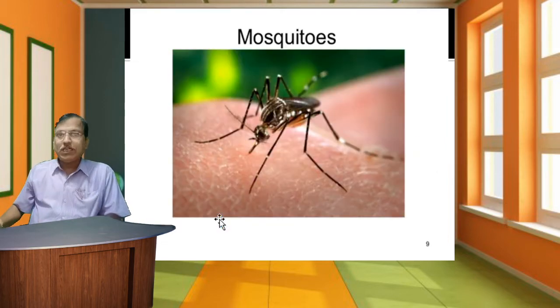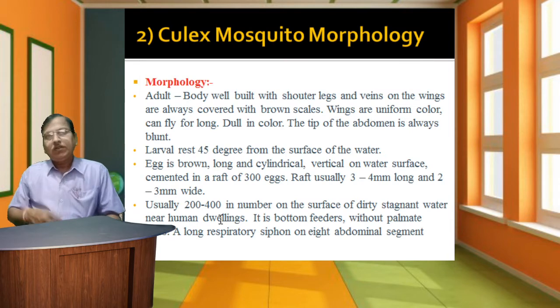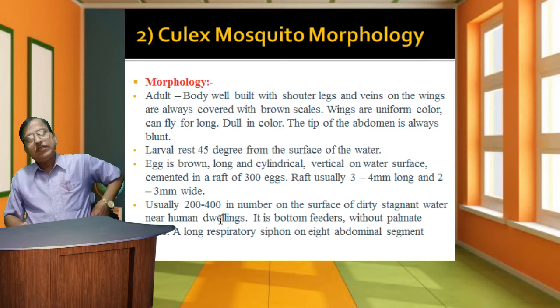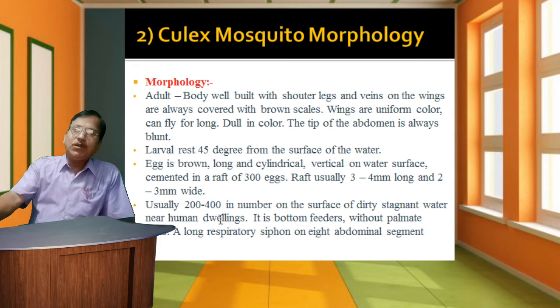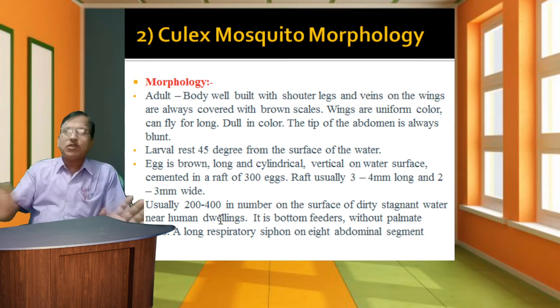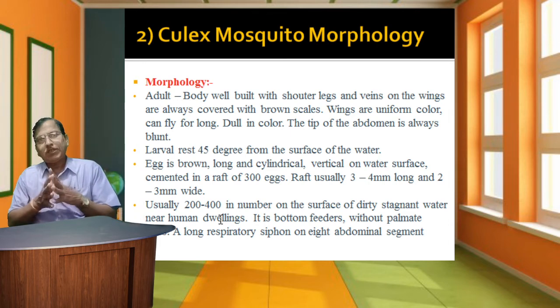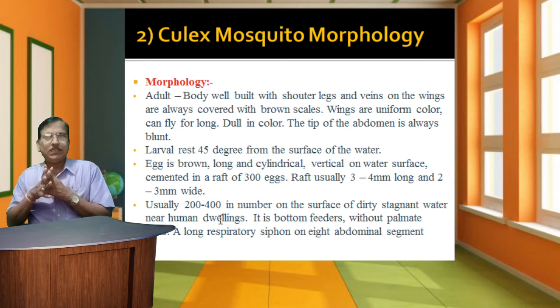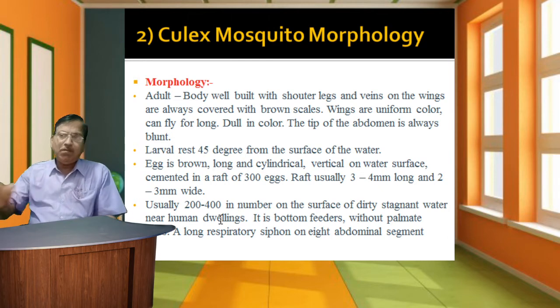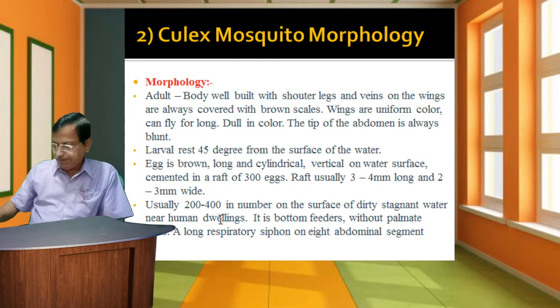Among mosquitoes, there are Aedes and Culex. The second mosquito we study is Culex. We already discussed mosquito morphology in the first lecture. Mosquitoes belong to class Insecta. Class Insecta has characteristic features: the body is divided into 3 regions, that is, the head, thorax, and abdomen.